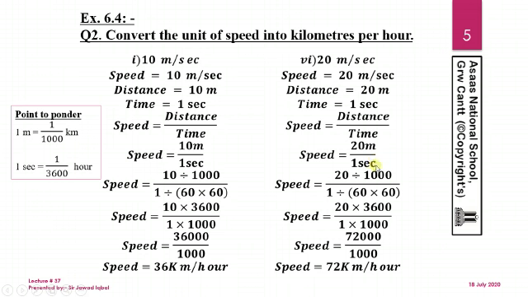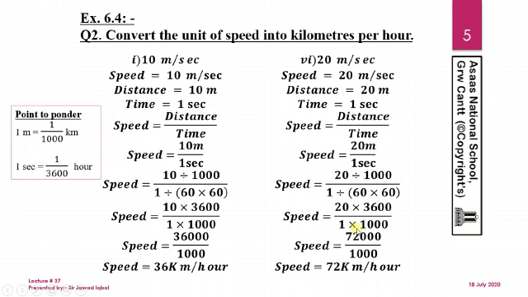So now our conversion is going to start. We will divide the numerator, 20 meter, by 1000 to make it kilometers, and 1 divided by 60 into 60 to convert it into per hour.